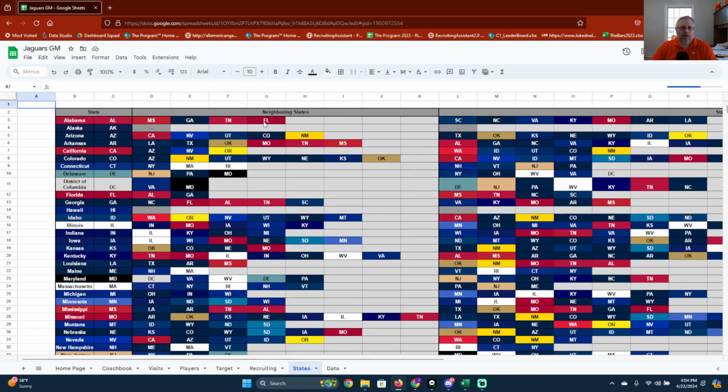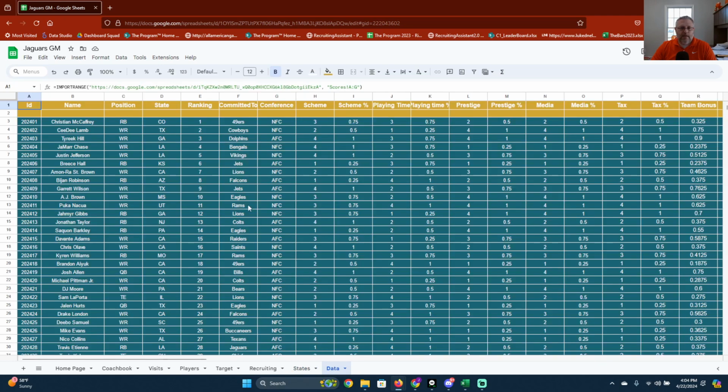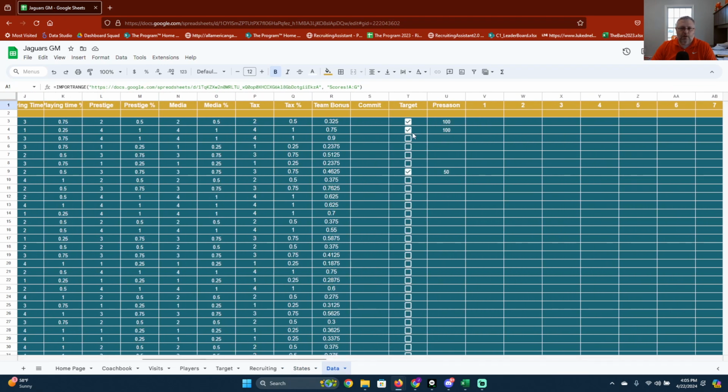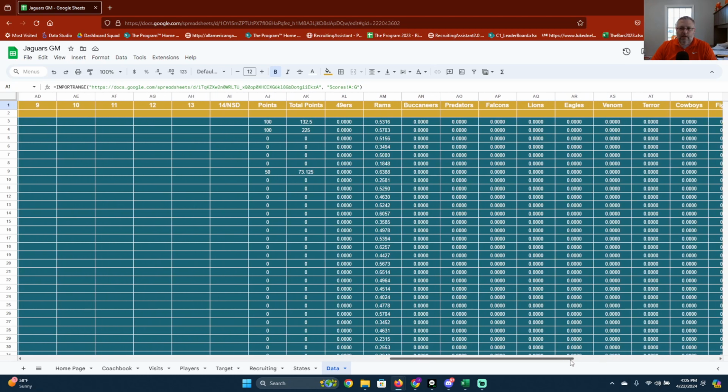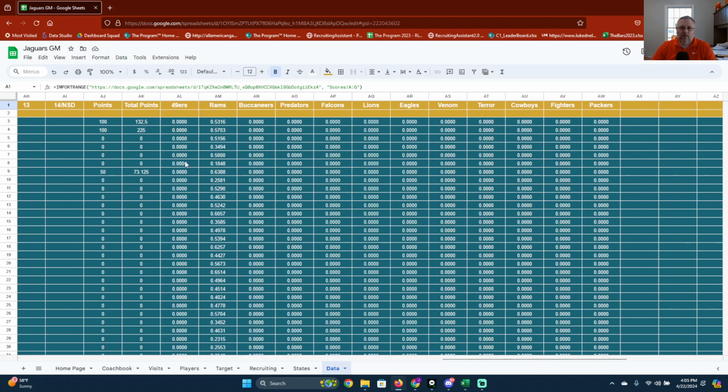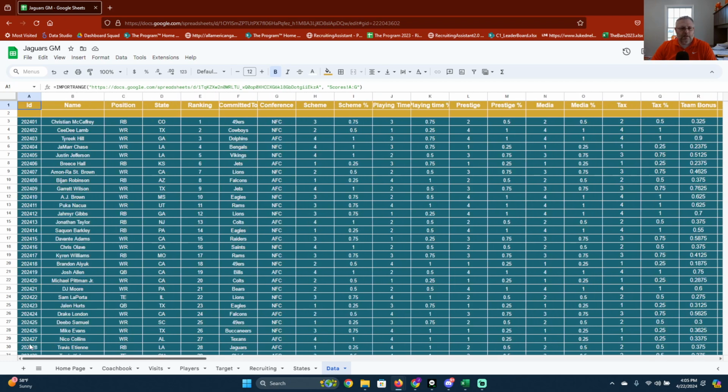States, this is just showing what state you have in the neighboring state. That will come into play with your home location when people transfer out, things like that. That would dictate it there. And then your data, this is just the master sheet basically of where your sheet will feed into the master sheet. So don't mess with anything here, but you can look at it and it just shows your targets, how many points you have on players, what you put on them each week. And then this is all just funneling over to either a master sheet or into this one too. So that's just what that data does, not really anything to do on that.